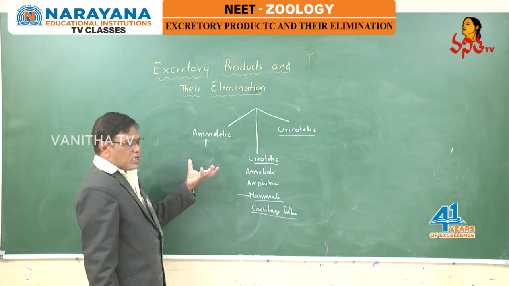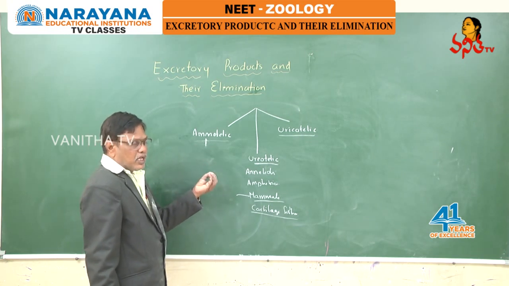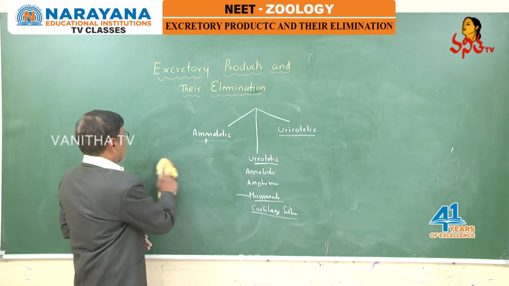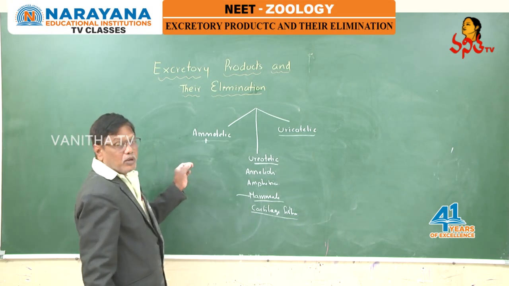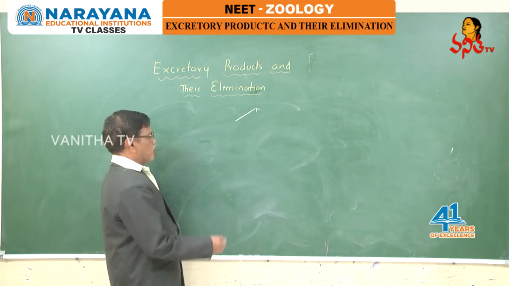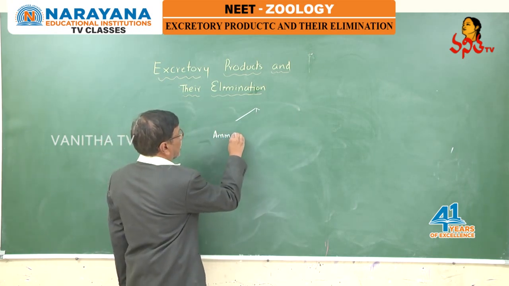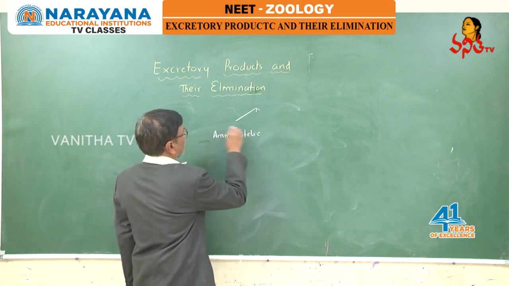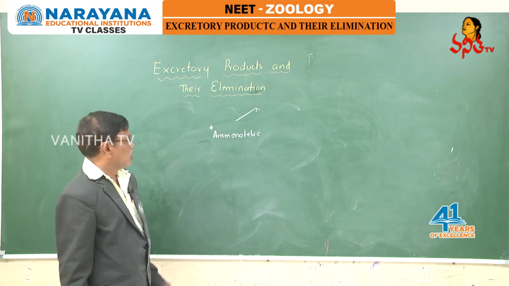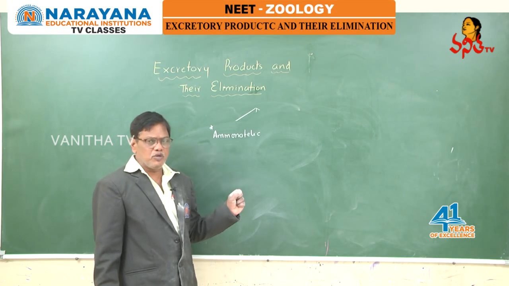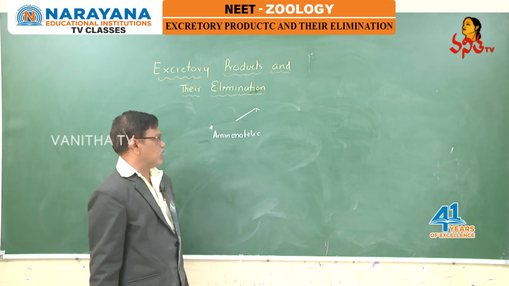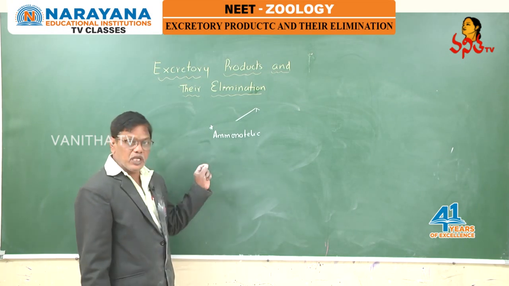All the organisms which are ammonotelic are aquatic, no question of terrestrial organisms. What happens if terrestrial organisms excrete nitrogen in the form of ammonia, I already explained. Here, coming to bony fishes, they are ammonotelic. They excrete the nitrogenous waste in the form of ammonium ions. No doubt all fishes possess mesonephric kidneys. Bony fishes also possess mesonephric kidneys, bony freshwater fishes.